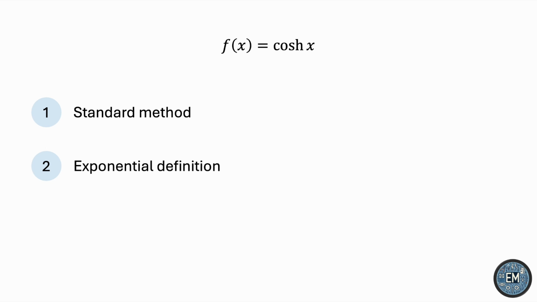If you're only here for the result, then I recommend you skip over to the second method because it's much quicker and more straightforward. But if you're here for a learning experience, then do take a look at the first method, because if you understand it, then you'll be able to derive the Taylor series expansion for any function.